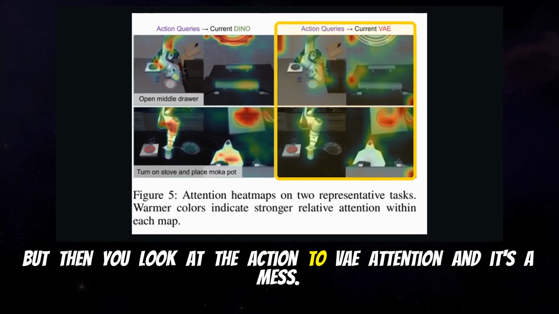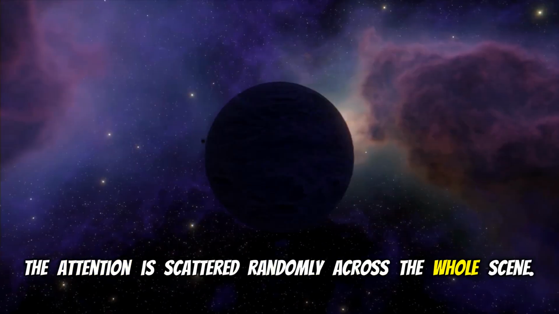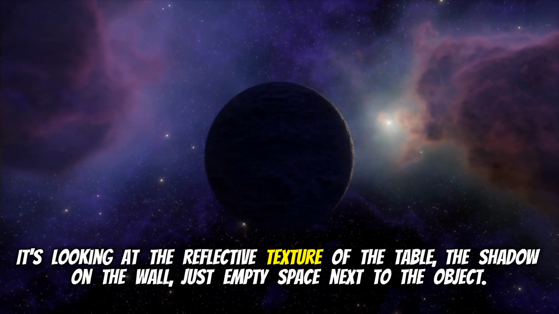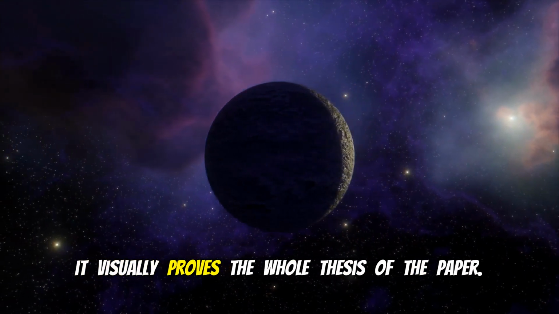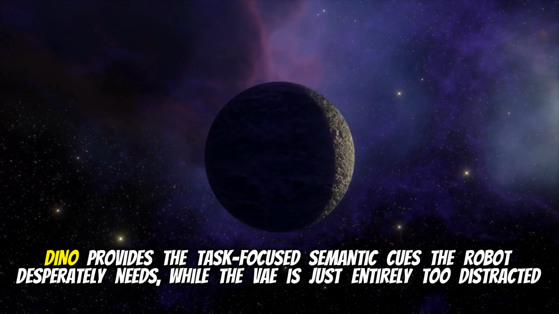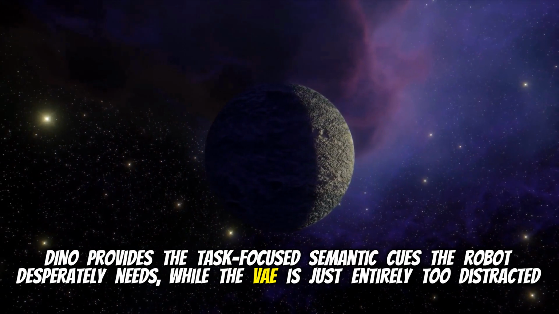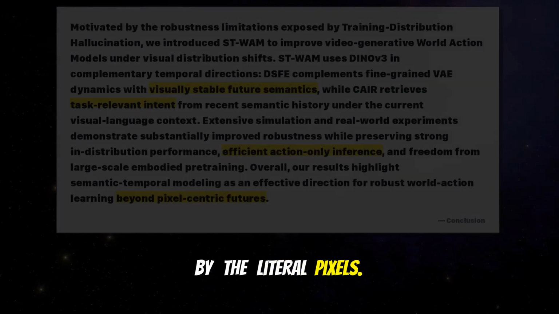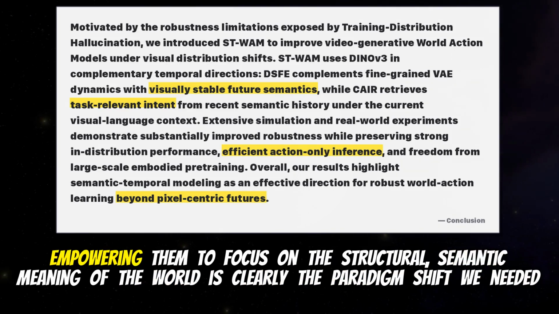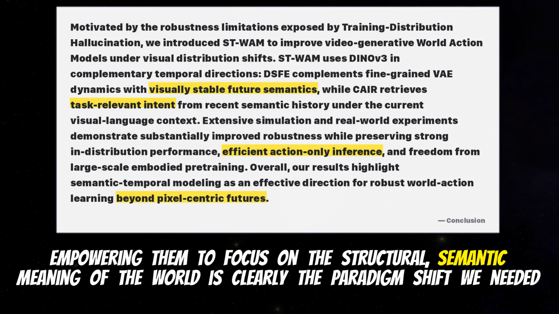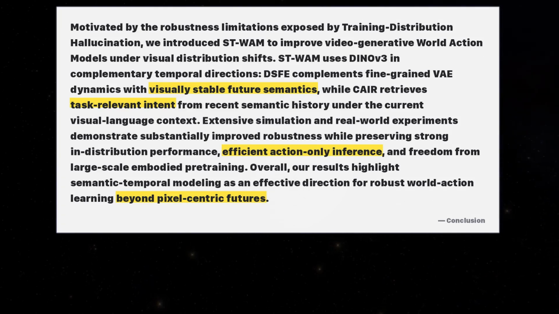But then you look at the action to VAE attention, and it's a mess. The attention is scattered randomly across the whole scene. It's looking at the reflective texture of the table, the shadow on the wall, just empty space next to the object. It visually proves the whole thesis of the paper. DINO provides the task-focused semantic cues the robot desperately needs, while the VAE is just entirely too distracted by the literal pixels. It proves we have to stop forcing models to perfectly imagine the literal visual future. Empowering them to focus on the structural, semantic meaning of the world is clearly the paradigm shift we needed for robust world action learning. Well said.